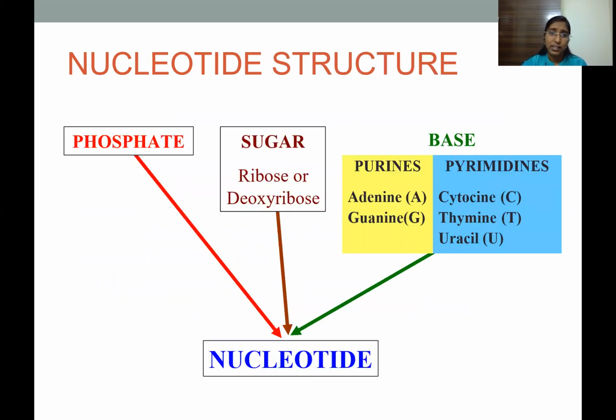So here we have the structure of a nucleotide, which is phosphate, and the sugar can either be ribose sugar or deoxyribose sugar. In case of RNA, we have ribose sugar. In case of DNA, we have deoxyribose sugar. The organic base can be either purines or pyrimidines. So purines are adenine and guanine, and pyrimidines can be cytosine, thymine, and uracil.